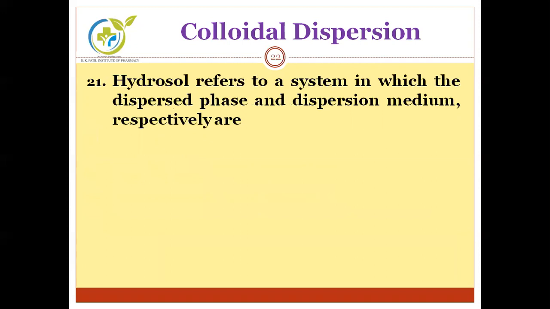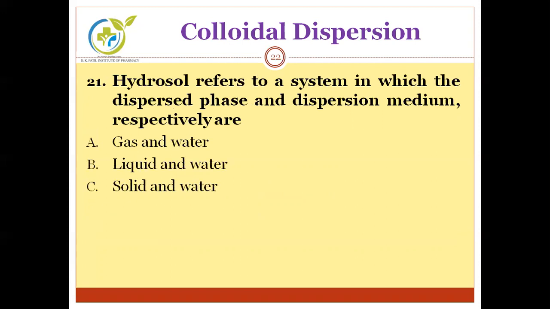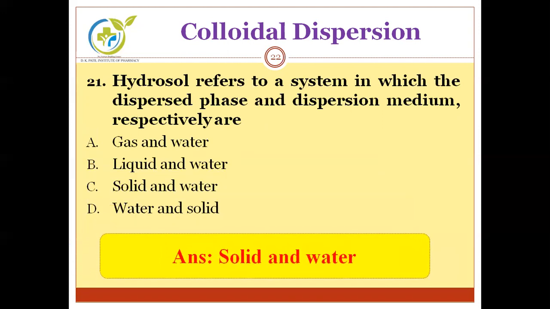Next question. Hydrosol refers to a system in which disperse phase and dispersion medium respectively are. Just like the last question of foam, you have to find out hydrosol, disperse phase and dispersion medium. Options are gas and water, liquid and water, solid and water, and solid. Can you guess the correct answer? The correct answer is solid and water. Means solid acts as a disperse phase, whereas water acts as a dispersion medium. Moving to the next question.